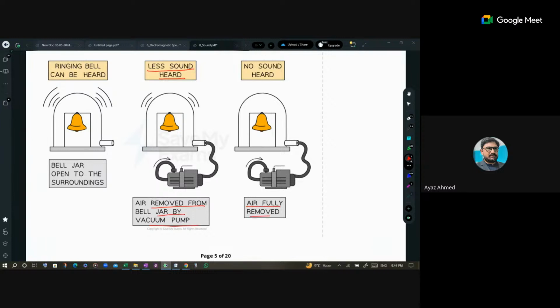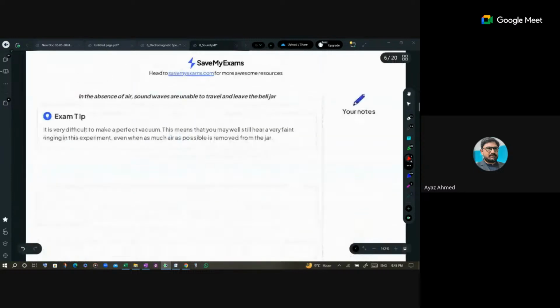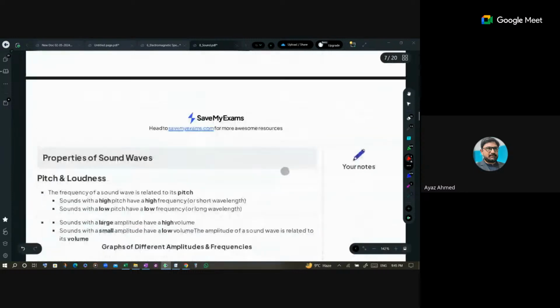Air is fully removed, then what will happen? You will just see that it is vibrating, but you cannot hear it. It means when a sound is being produced, here sound is being produced in all these three steps, three diagrams, but you cannot hear that in the last one. So this shows that sound cannot propagate through vacuum. I mean, it needs a medium to propagate.